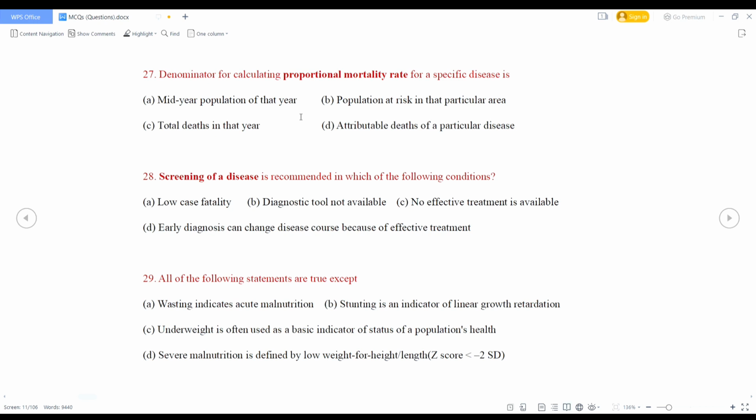Come to the next question. All of the following statements are true except: wasting indicates acute malnutrition, that is true. Stunting is an indicator of linear growth retardation, that is also true. Underweight is often used as a basic indicator of status of population's health, that is also true. Severe malnutrition is defined by low weight for height or length, z-score below -2 SD. So this is the wrong statement. Option D is the wrong statement, because z-score should be below -3 standard deviation.